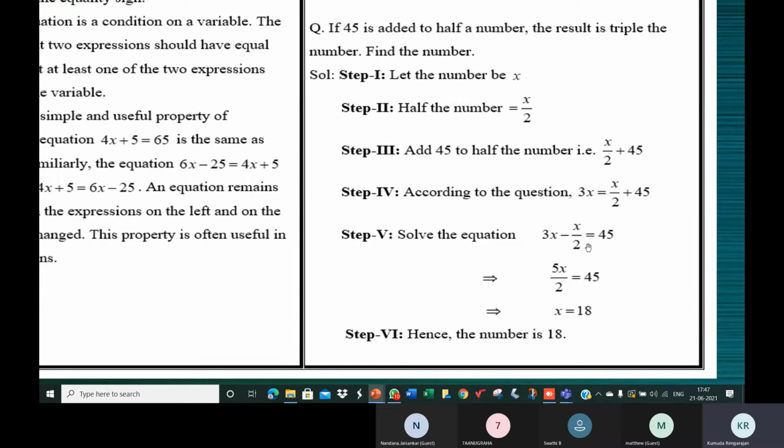Now the solving part we'll see later, children. In step 5, we solve the equation and we find the value of x. And the number is 18. Now what is half of the number, children? What is half of 18? Ma'am, 9. 9. Add 45 to half the number.